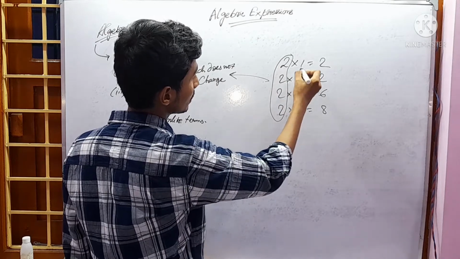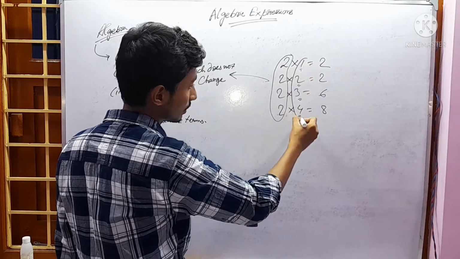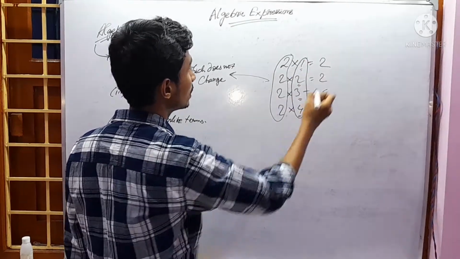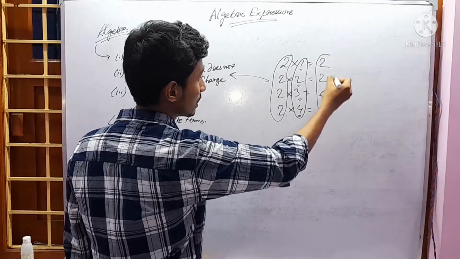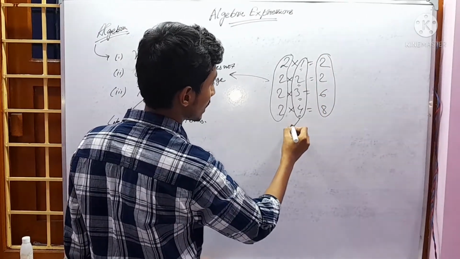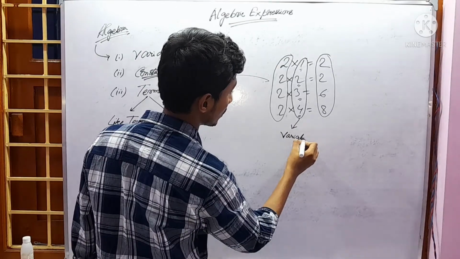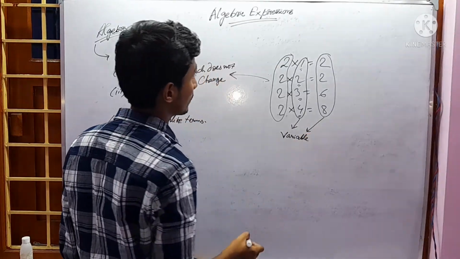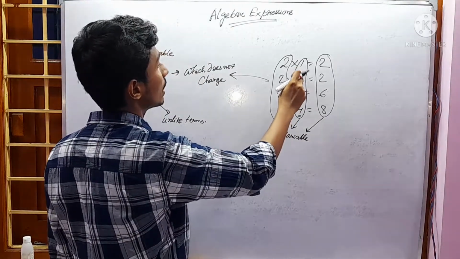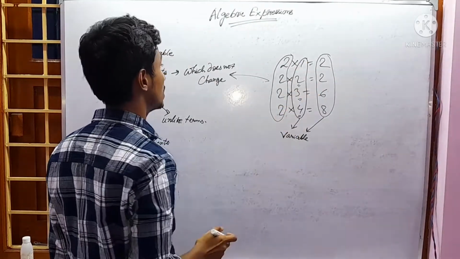In every line these values are changing. These values are also changing, so we can name them as variables. As they are changing in every line, they can take any values.